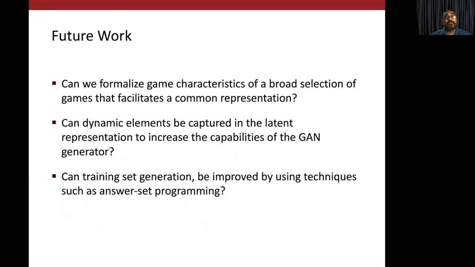To move on to future work, the questions that we hope to explore are: can we increase the set of games covered by this approach? Right now it's restricted to 2D arcade kind of games. Can we make the latent representation richer by capturing some of the dynamic aspects of the game, not just the static sprite locations? Also, is there room for improvement on how we generate the training corpus? Currently we're using rules. Maybe answer set programming will make it more general.